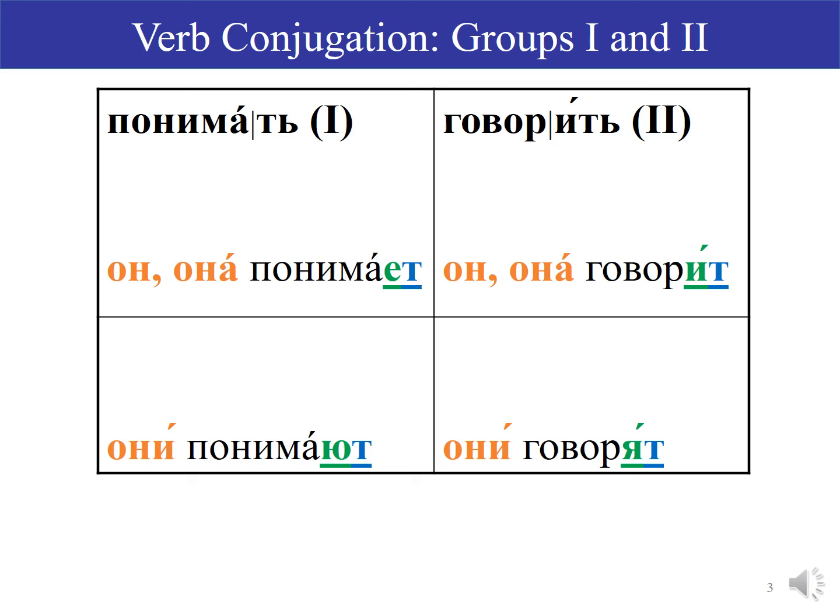One way to tell whether a verb is from group 1 or group 2 is to look at this они ending. It'll be «ют» or «ут» if it's a group 1 verb, and «ят» or «ат» if it's a group 2 verb.